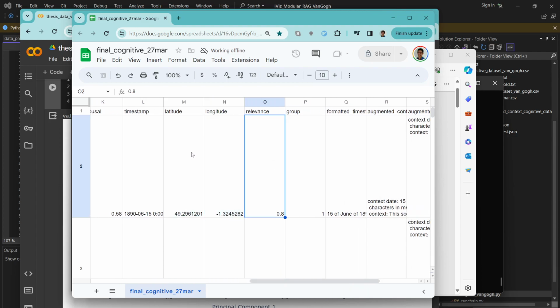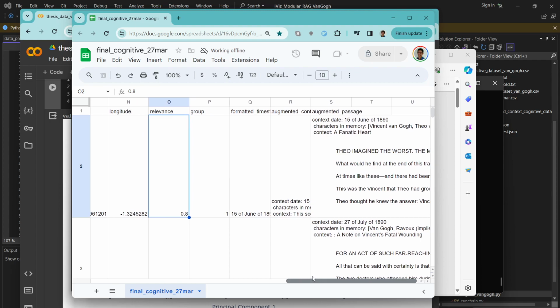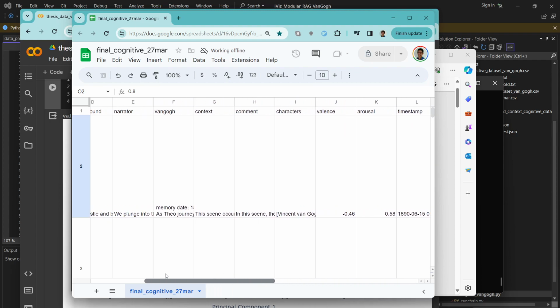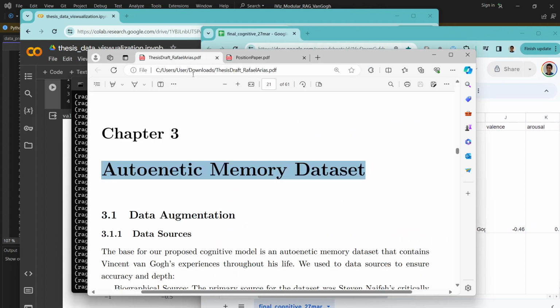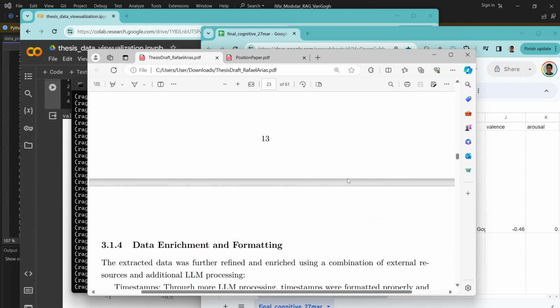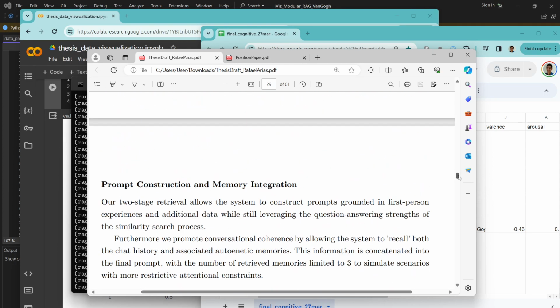Then we use another API to transform those locations into latitude and longitudes, and then rate if the memory was important or not. I'll go a little more into how we're using this dataset, but the first thing that we did with the dataset was to do some visualizations. So we can go through there.